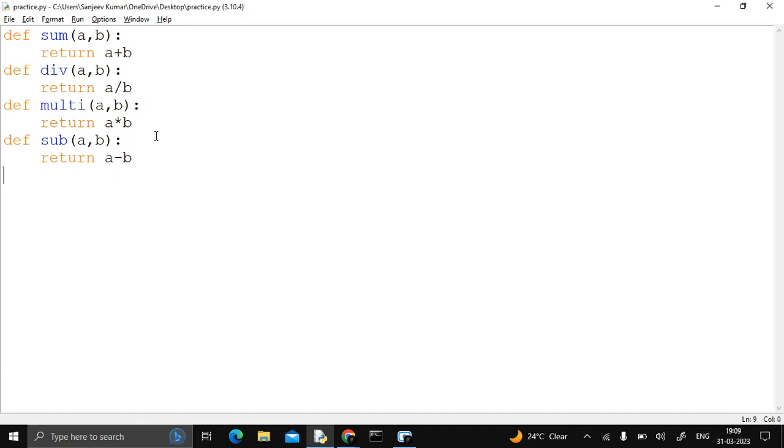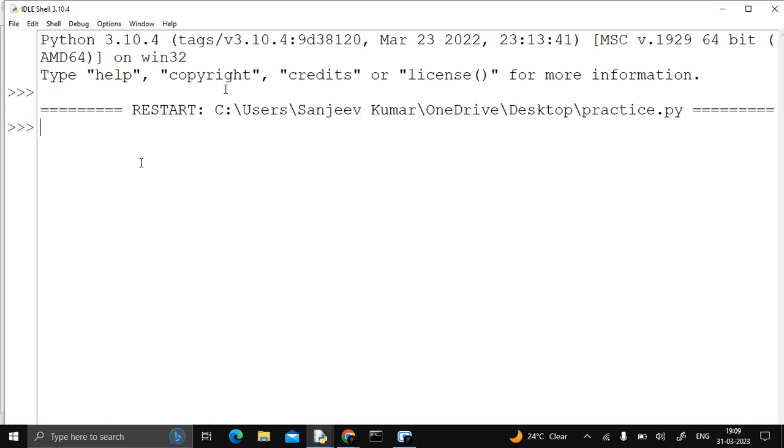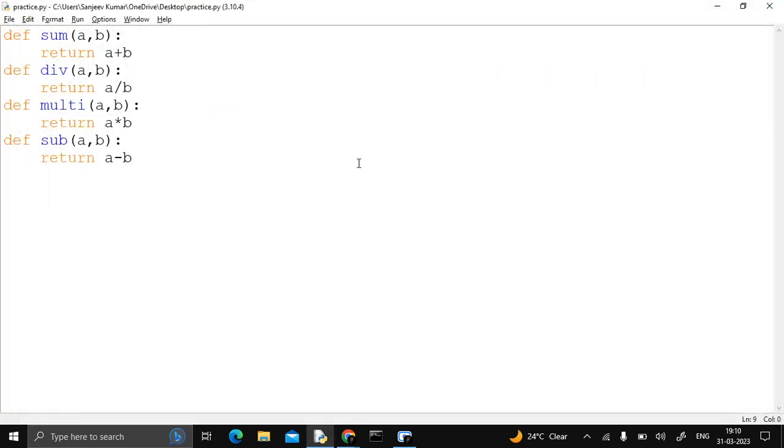Okay, let's save this file and execute. I just press F5. There is no error. Now we try to access these functions in another file. I already told you every Python file works like a module, and a module is a collection of a lot of functions. In this file we declared four functions.